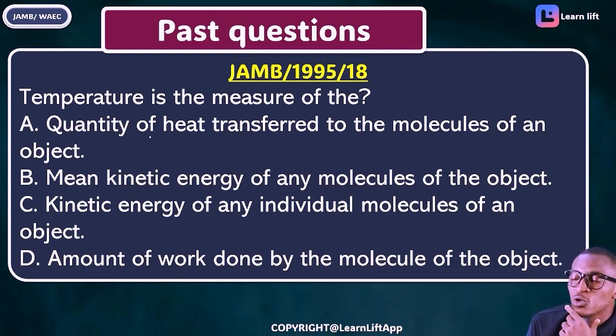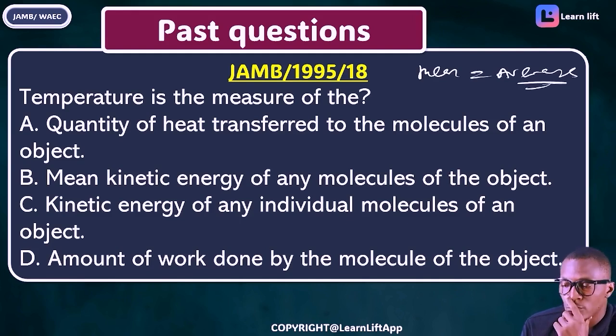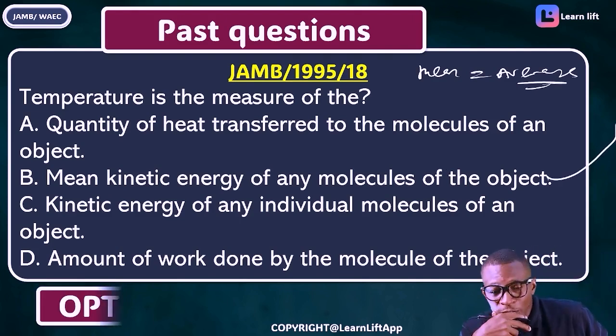Now, here they did not use average. What did they use? They used mean. Mean is the same thing as average. So what becomes the answer? Option B becomes the answer: the average or the mean kinetic energy of any molecules of an object, making option B the answer.